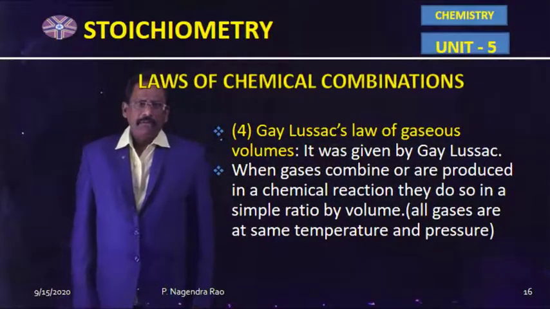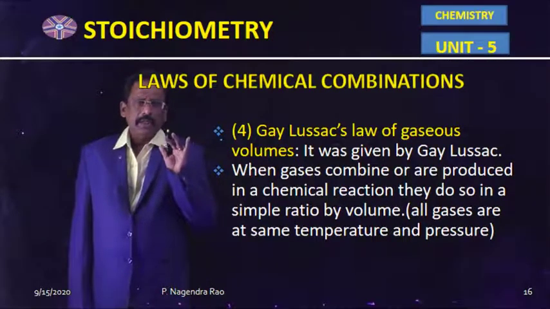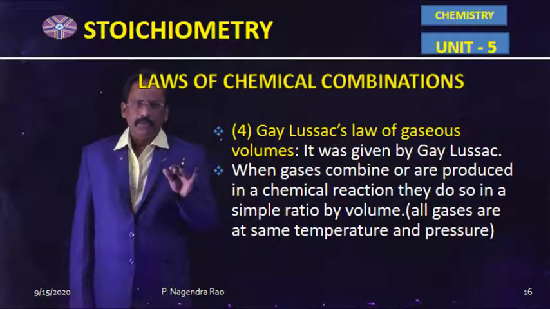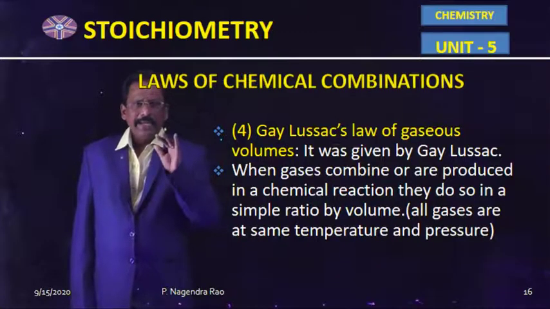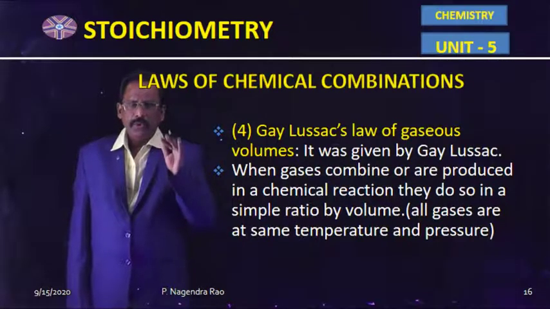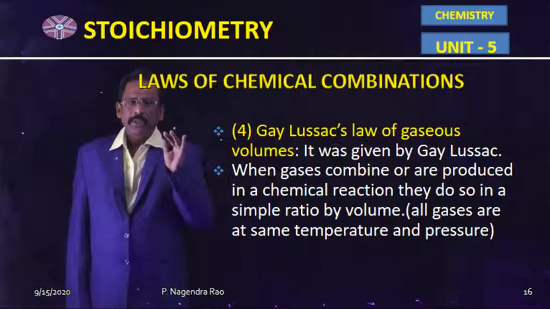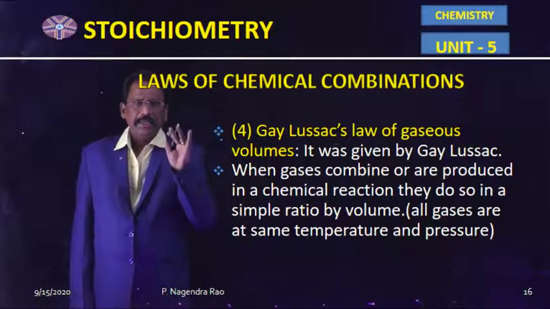Now, the fourth law of chemical combinations is Gay-Lussac's law of combining volumes. That means the law of combining volumes was proposed by Gay-Lussac. According to him, when gases combine or are produced in a chemical reaction, they do so in a simple numerical ratio in terms of volumes if all the gases are measured at constant temperature and pressure.